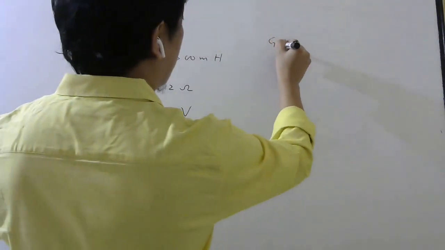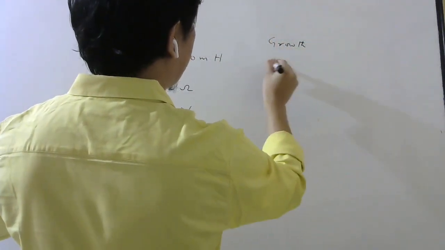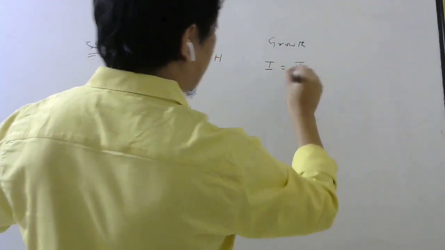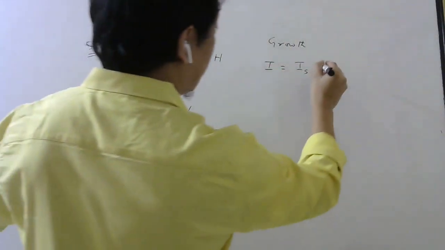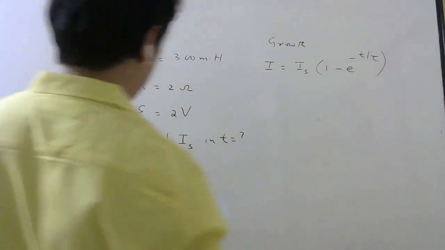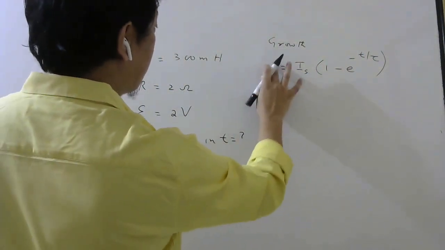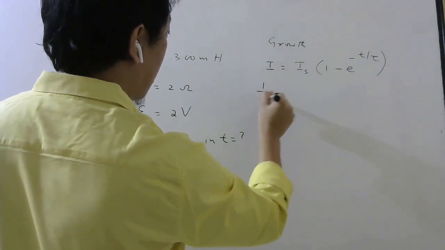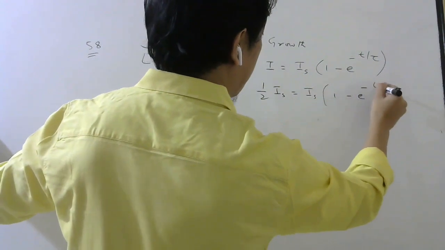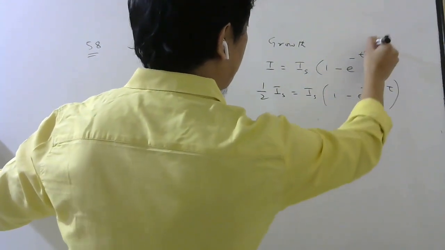So for growth, what is the formula? Current at any time is equal to the current after a long time, which is the steady state current, times 1 minus e to the power minus t by time constant. Now this current is given as half of this, right? Let me write here only. Half of steady state current equals the steady state current times 1 minus e to the power minus t by time constant. We have to find t, okay?